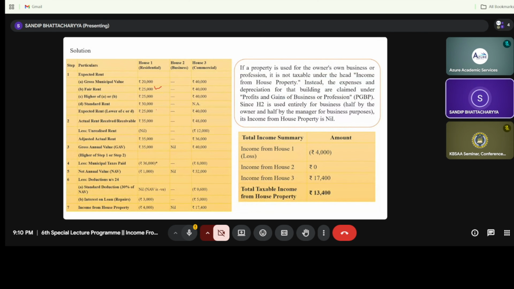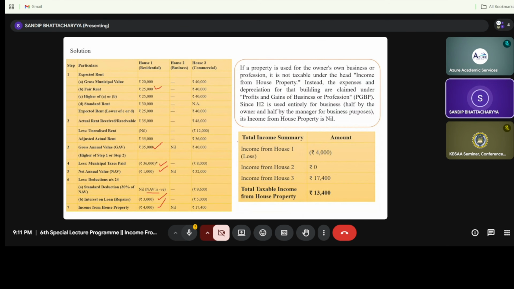The annual rent receivable is 35,000. So 35 or 25, whichever is higher, that is 35,000. And municipal taxes paid is 36,000. So there will be a negative net annual value of 1,000, and the standard deduction is nil as the NAV is a negative value. Interest on housing loan is 3,000. So 3,000 plus 1,000, that will be the loss from house property 1, that is 4,000, right? So just we are making up the calculation, that is loss from house property 1, that is rupees 4,000.